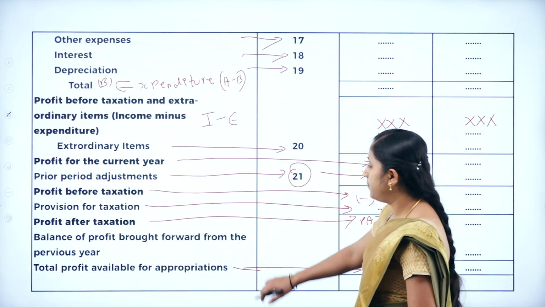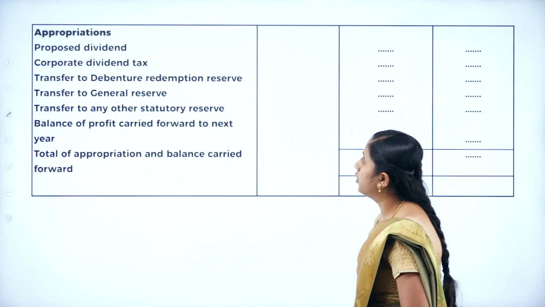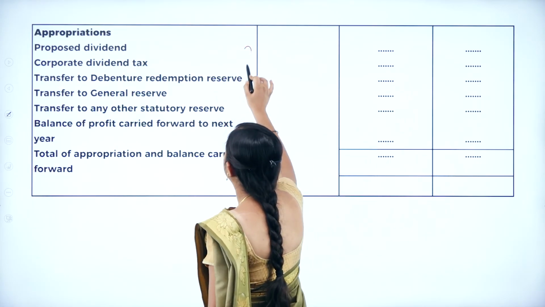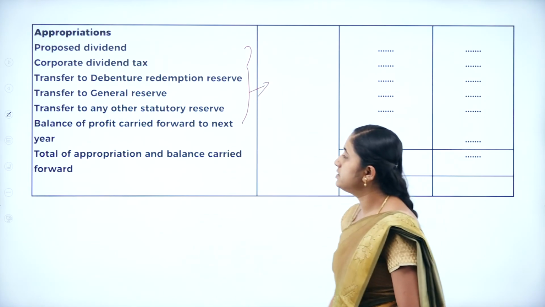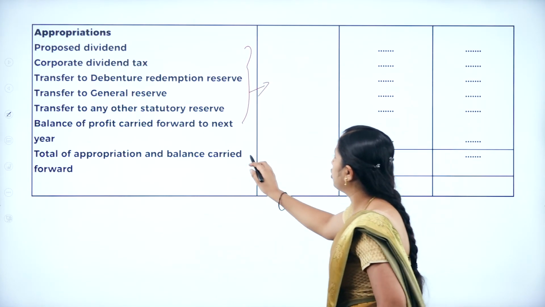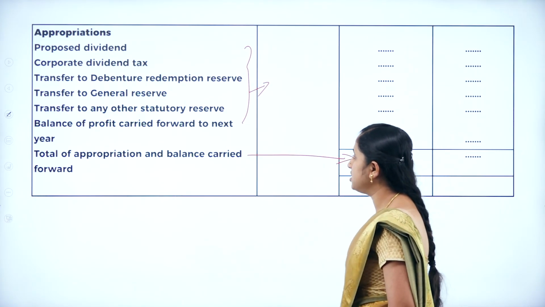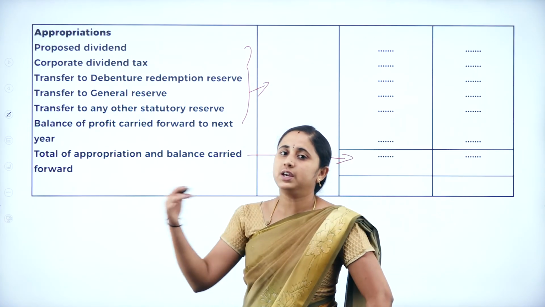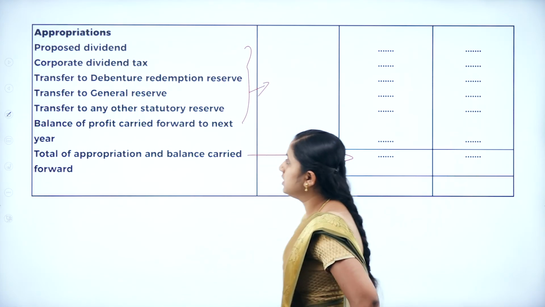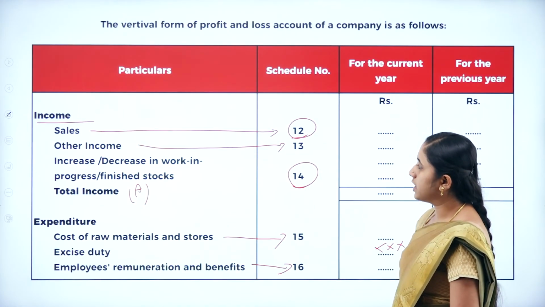So the total of profit you are going to appropriate for all this in these steps. So here the total of profit and the total of appropriation and balance carry forward for the next year. So this is the profit and loss account.